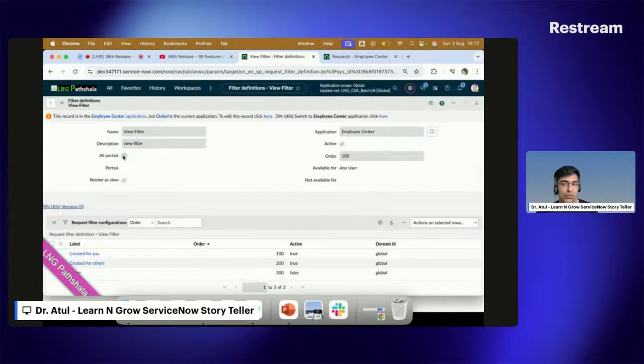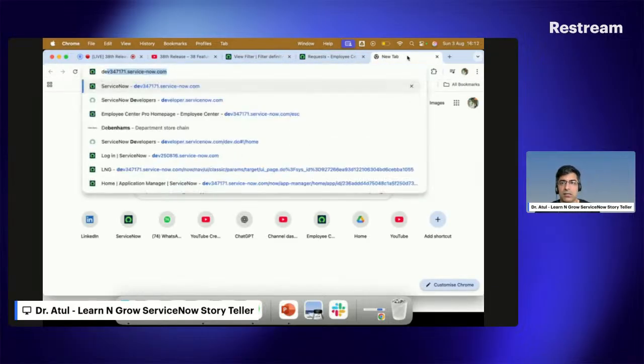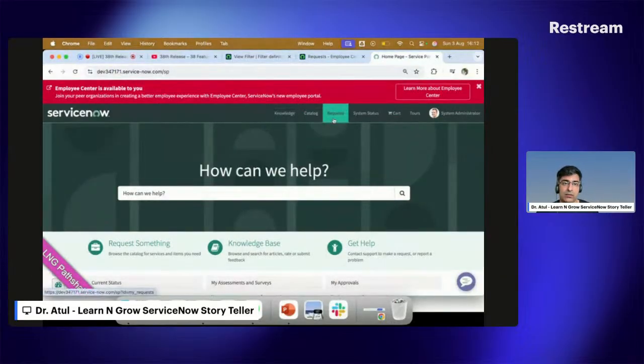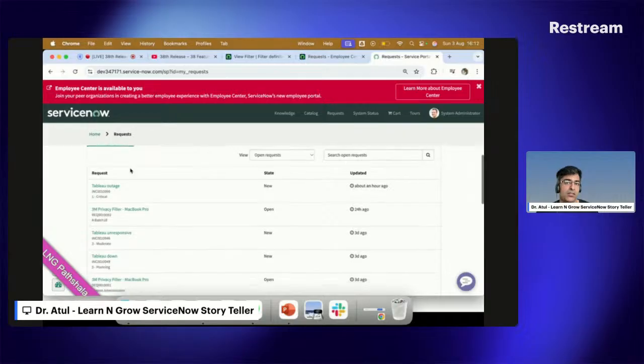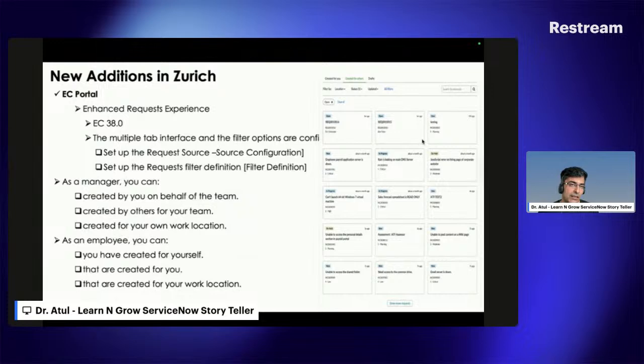So you can see all portals means wherever I have this applicable, it should show everywhere, but it is not showing to me. Let me try this on the service portal. It might be that it shows there as well. So a request, no, it's not showing here. If you do the configuration right, you can see the page something like this at that point of time.